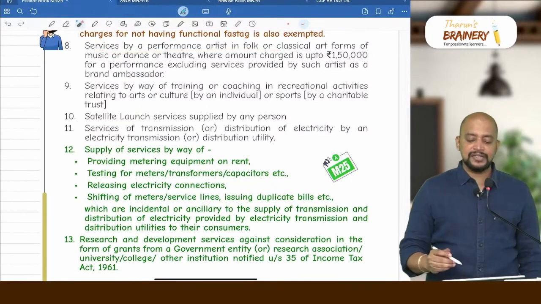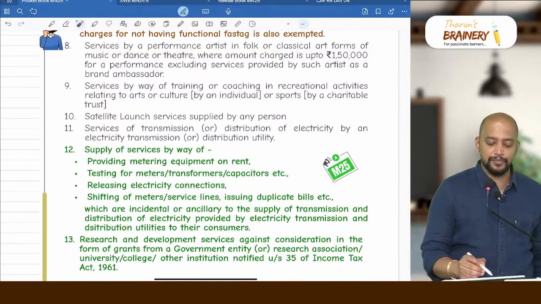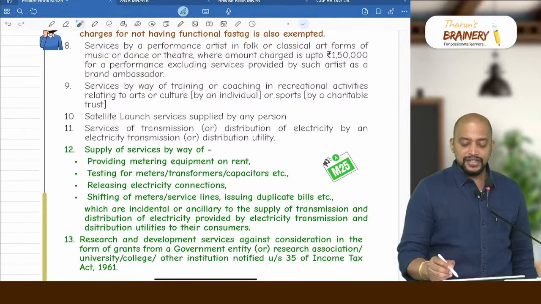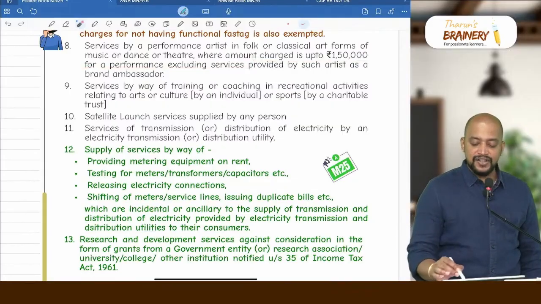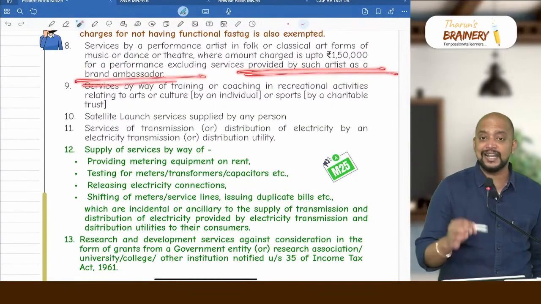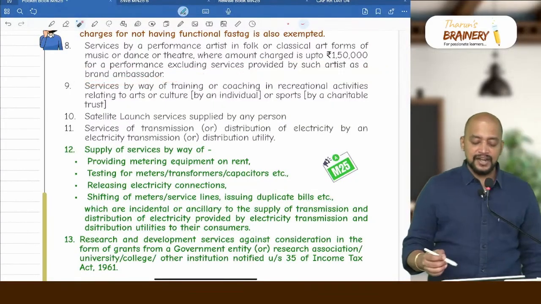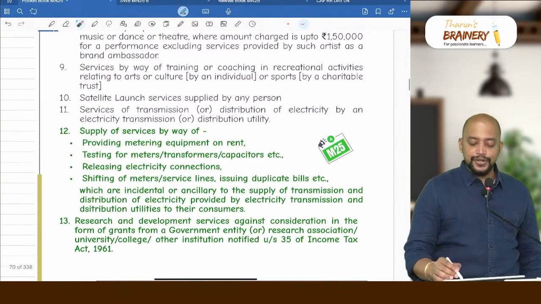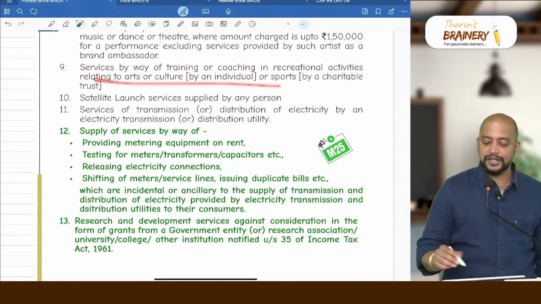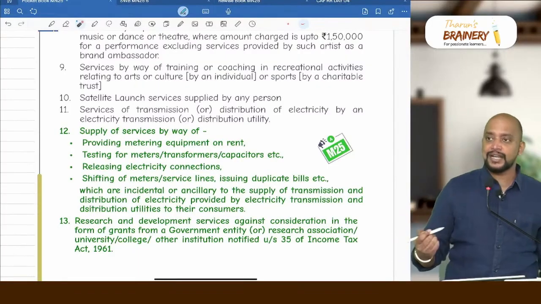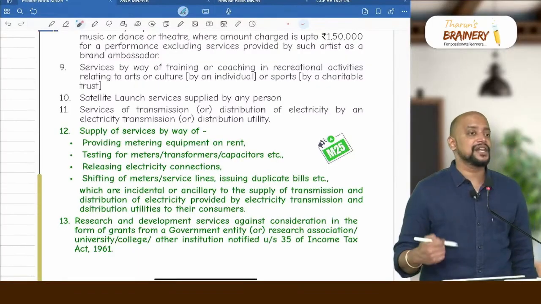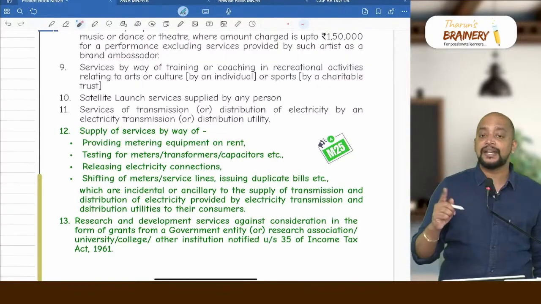Services by a performance artist in folk or classical art form of music, dance or theatre, where the amount charged is up to 1,50,000 for a performance, excluding services provided by such artist as a brand ambassador. Then services by way of training or coaching in recreational activities relating to arts or culture by an individual. So there is some training in arts or culture, but that should be by an individual.